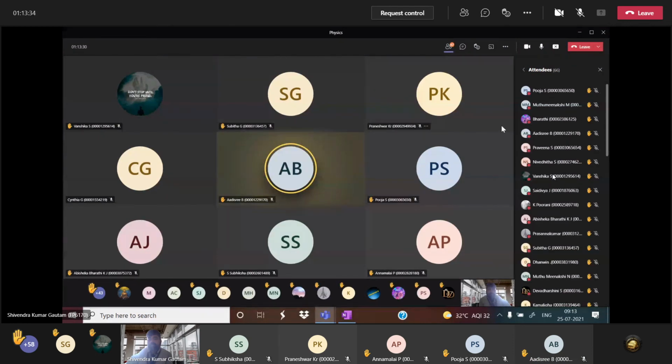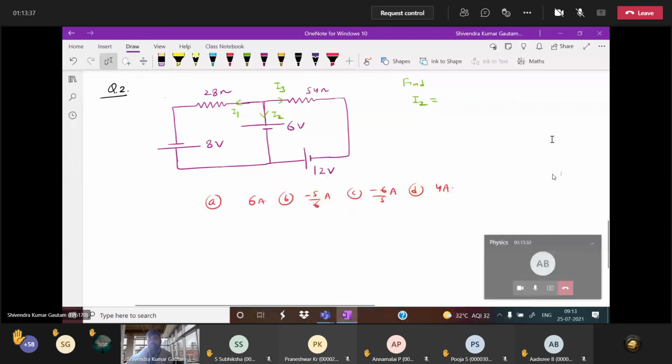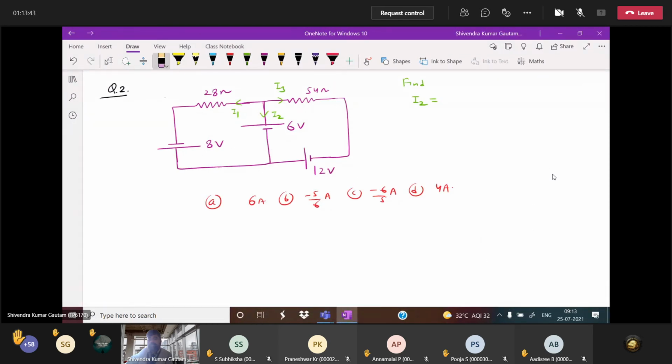How did you calculate the I2 value? Sir, you are taking (x - 6) by 54. I2, where is the resistance in this branch? Where is the resistance in this branch? Okay, sir, I got confused, sir.